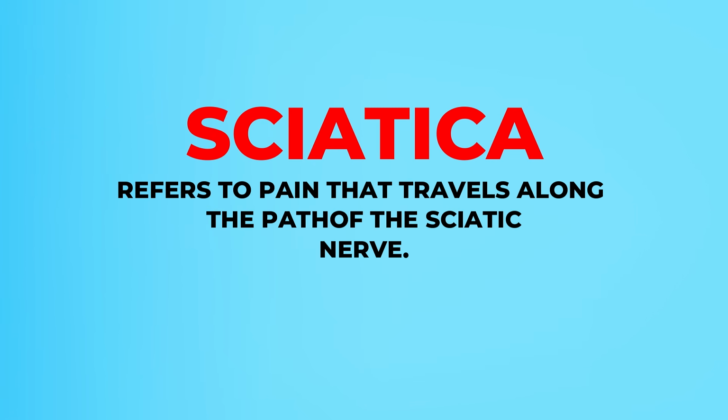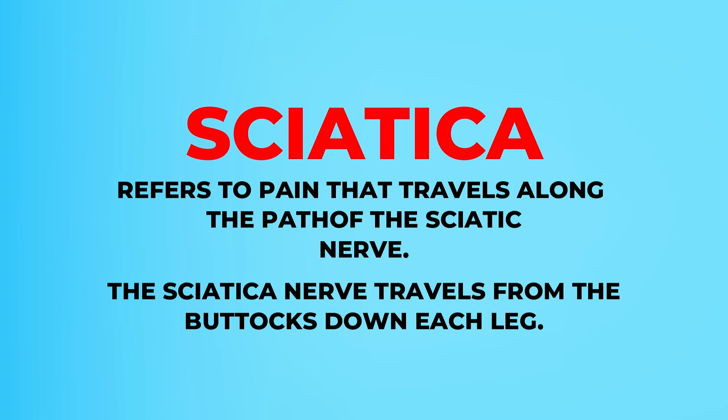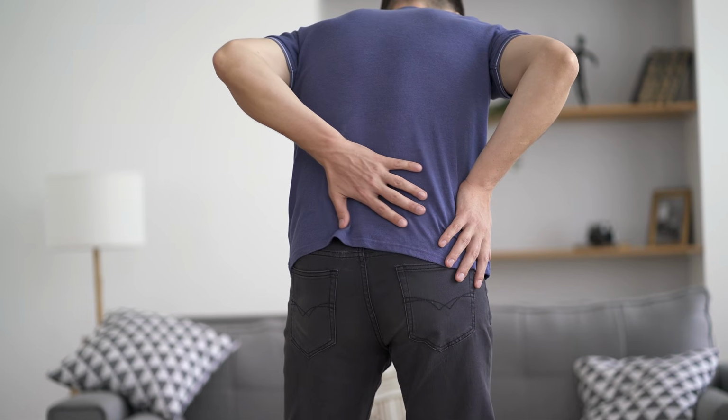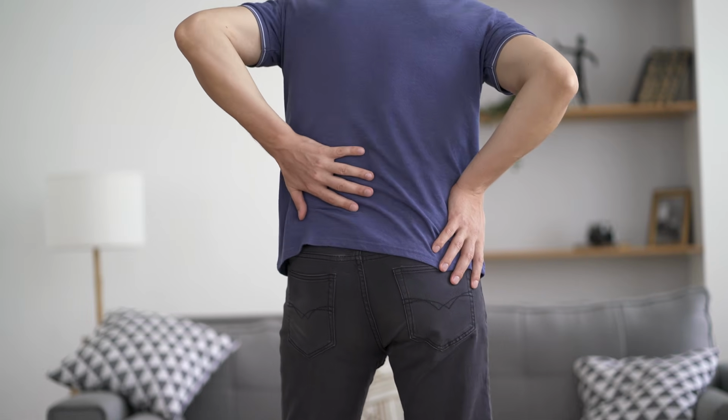Here's what the Mayo Clinic's website says about sciatica. Sciatica refers to the pain that travels along the path of the sciatic nerve. The sciatic nerve travels from the buttocks down each leg. And there's no dispute about that. I had sciatica for many years, and that's exactly what it is. The pain runs from the lower back, down the glutes, and then down the leg. It's one of the most common forms of back pain.